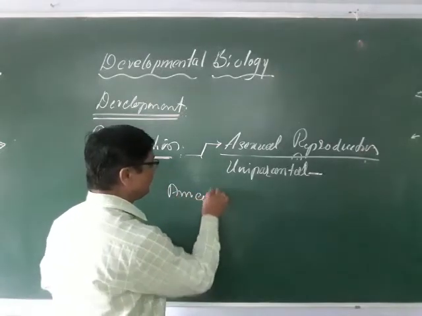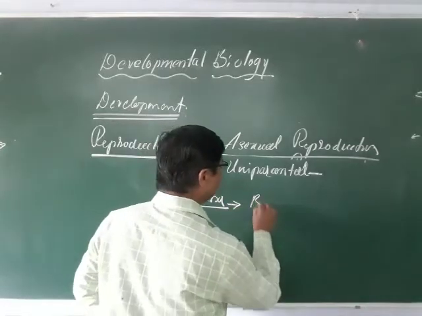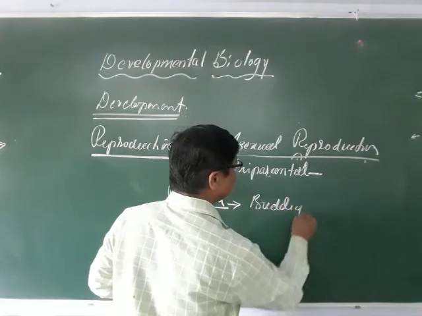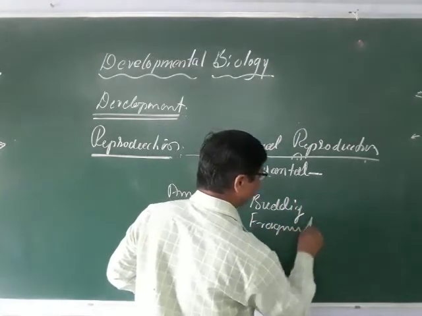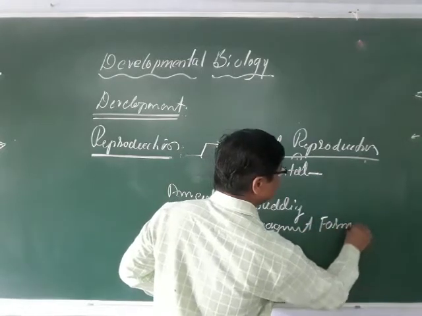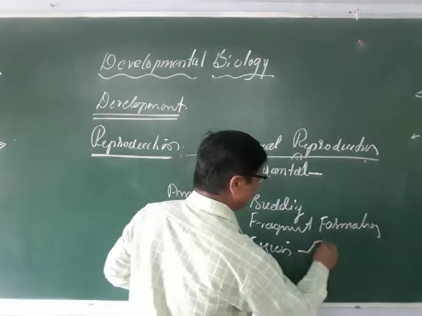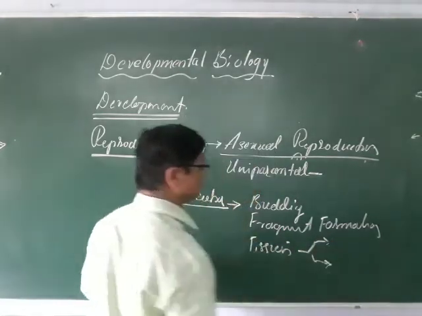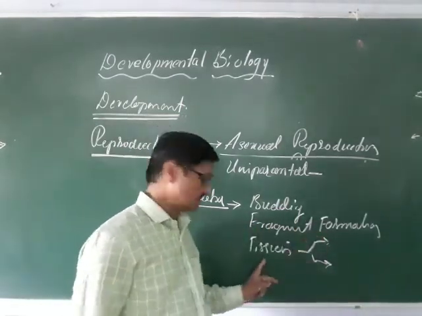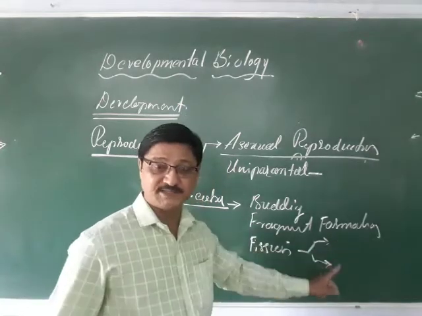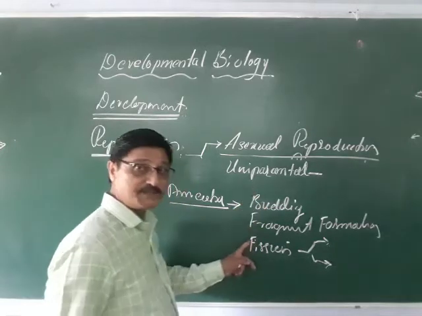So you know very well, amoeba undergoes reproduction by means of budding. There are different types here: budding or fragment formation, and fission, which may be binary or multiple fission. Most of the animals undergo this type of reproduction, which is called asexual.